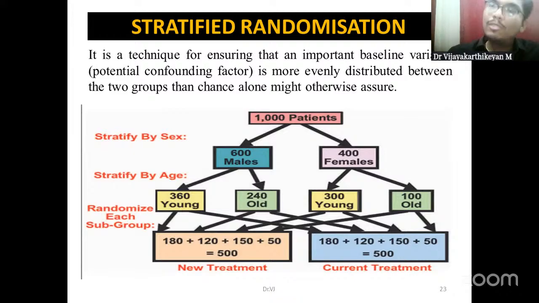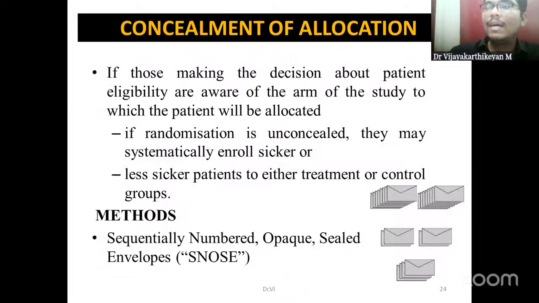It has its own advantages. As I told, how the intervention works with respect to a particular stratum, we can easily identify using stratified randomization. Okay, so we have generated the allocation sequence.